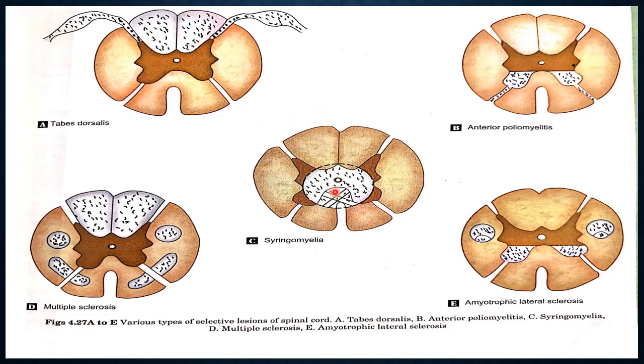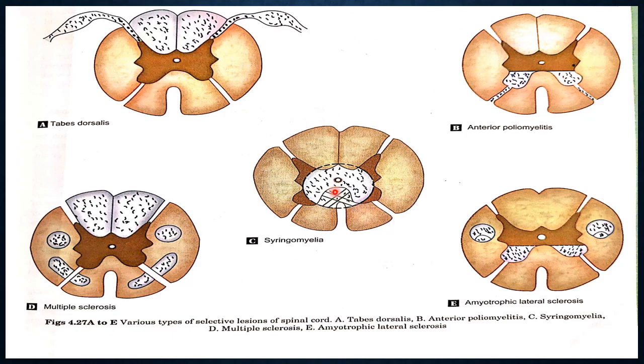Okay, because the anterior spinothalamic tract may remain normal. The dissociated sensory loss is due to the involvement of the decussating lateral spinothalamic tract in the anterior white commissure. So there is loss of pain and temperature, but the touch escapes. So this is called dissociative anesthesia. Okay, now lesions of the efferent systems. What are the efferent system lesions? The flaccid paralysis of lower motor neuron lesion and spastic paralysis of upper motor neuron lesion.